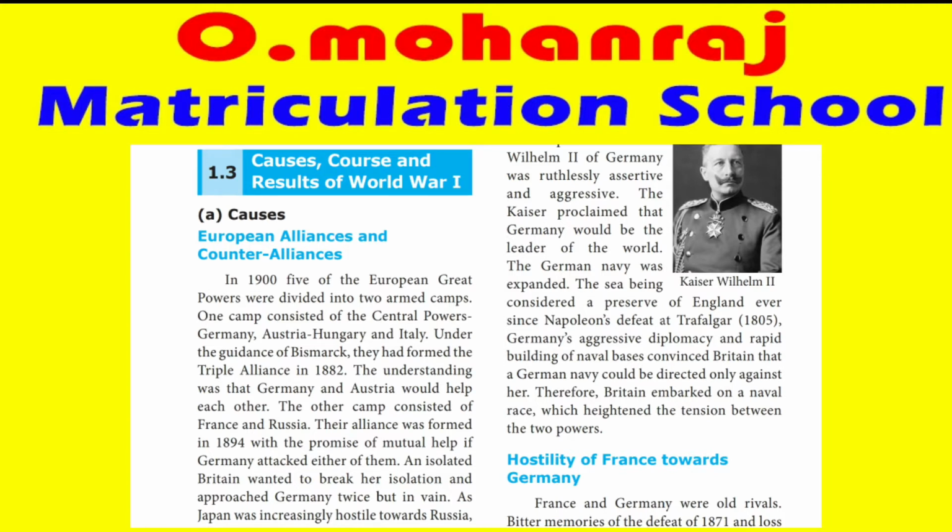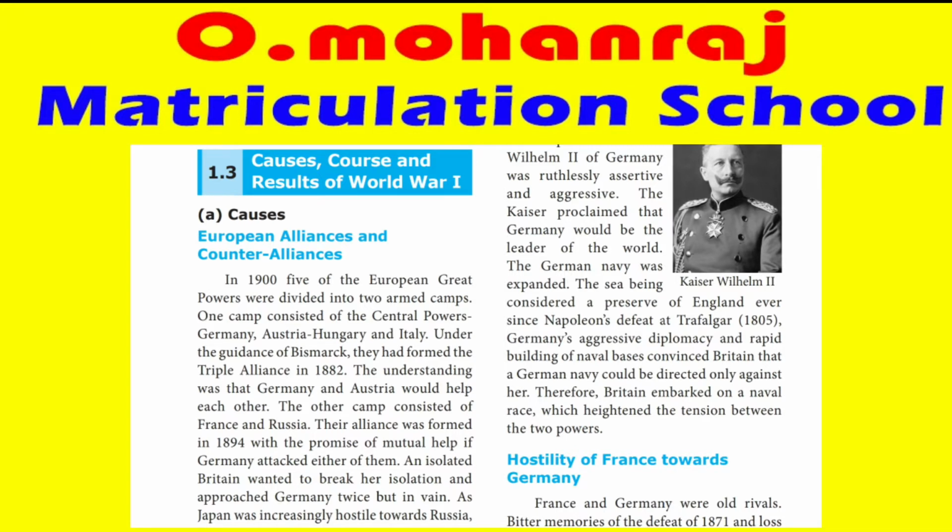Now we'll go to the next topic, 1.3, causes, course, and results of World War I. Causes: European alliances and counter alliances. What do you mean by alliances? Alliances means coming together or having a friendly relationship, that is joining something together.